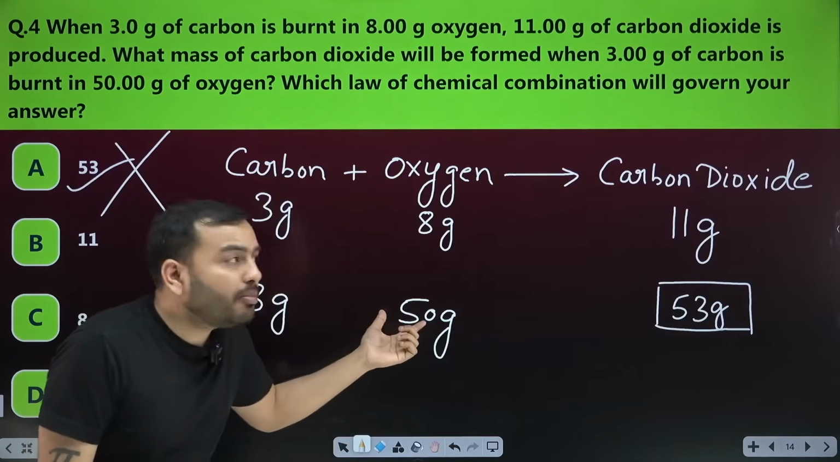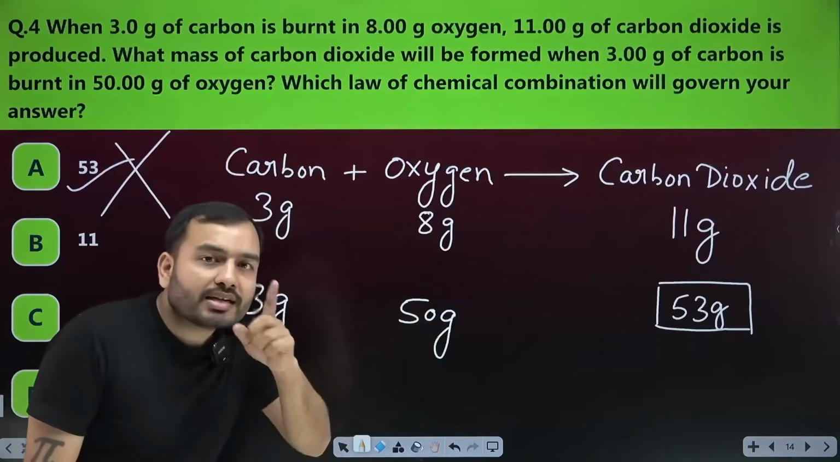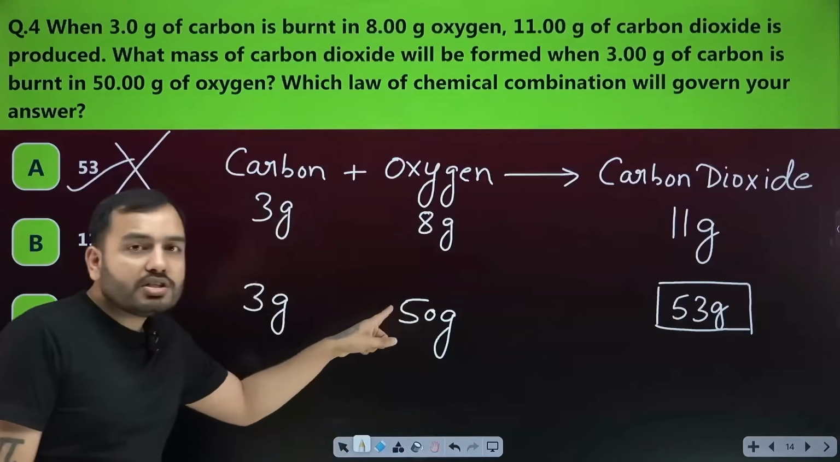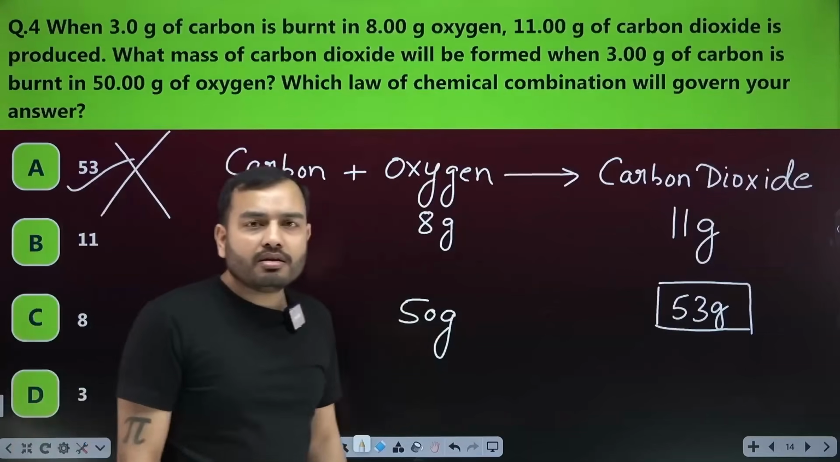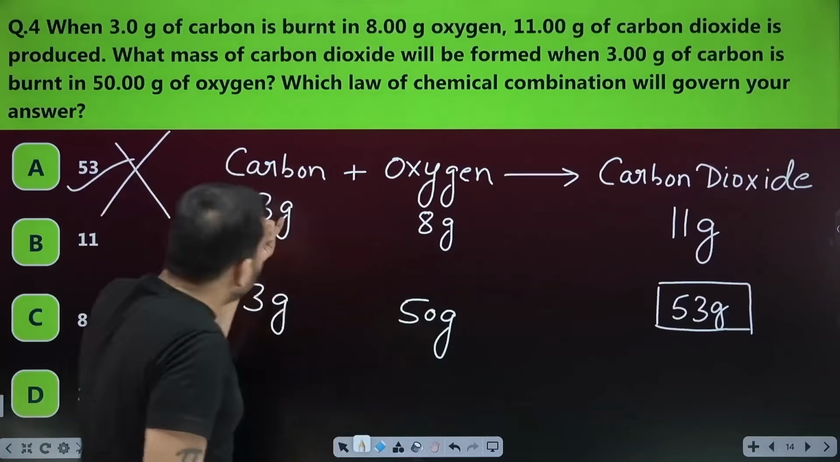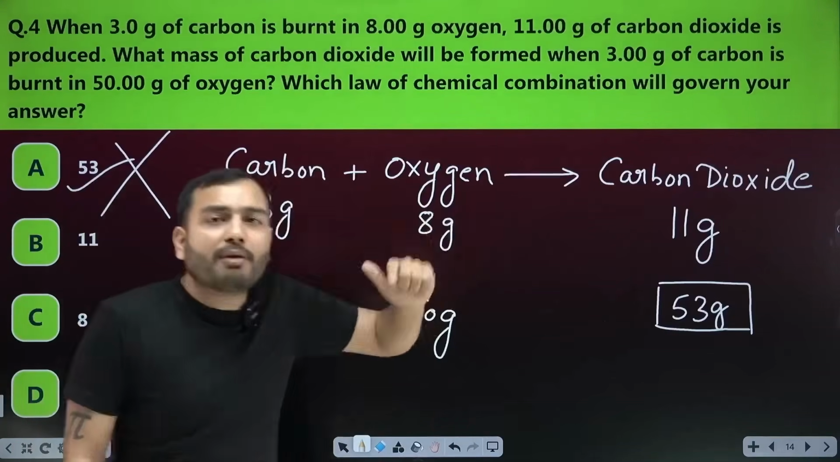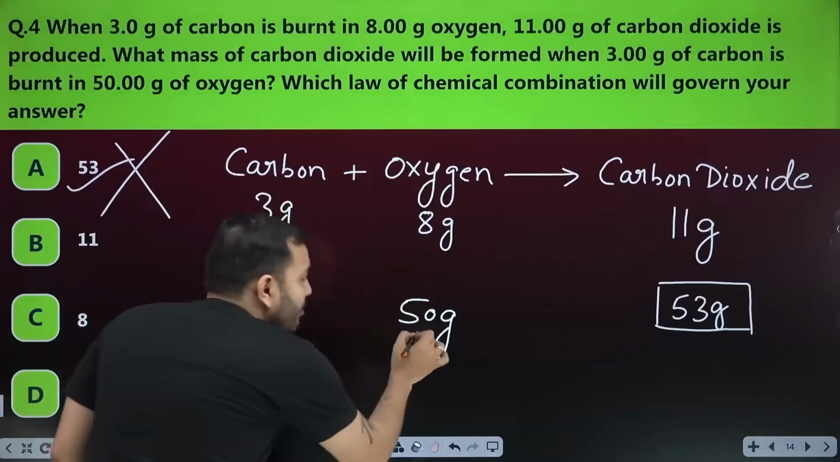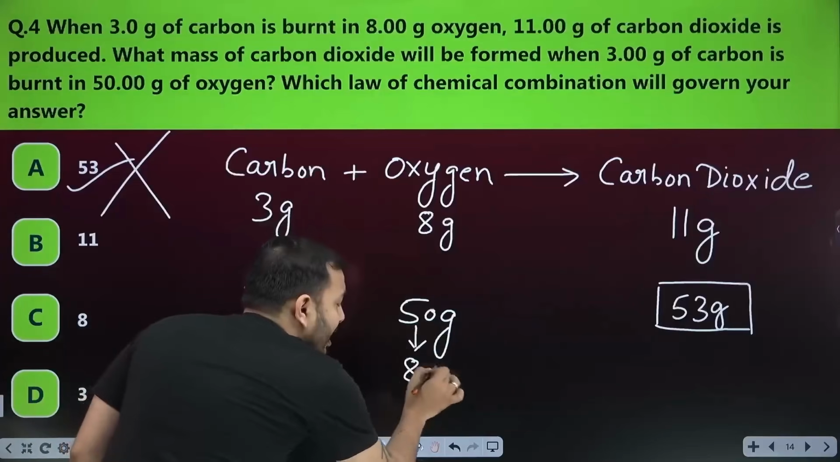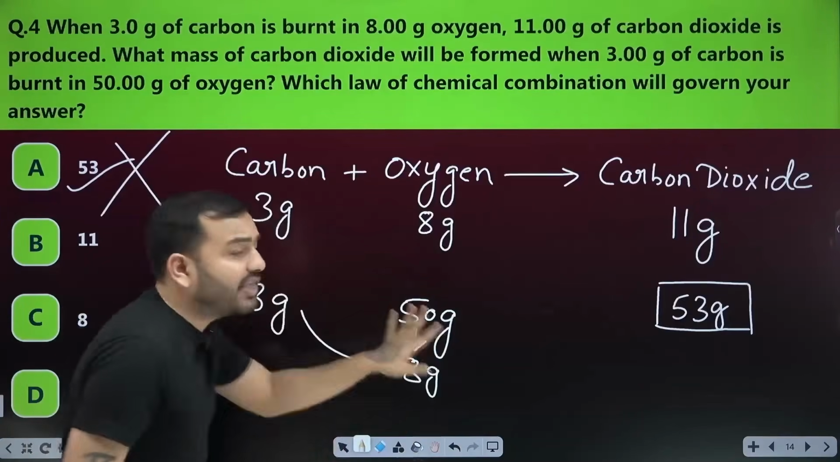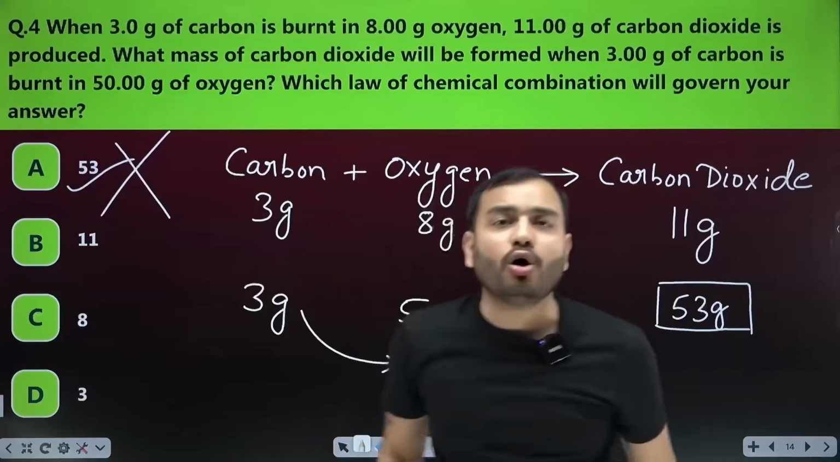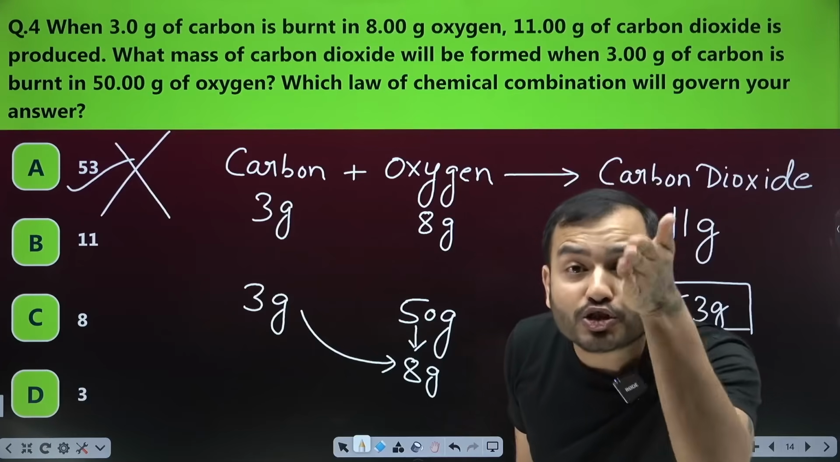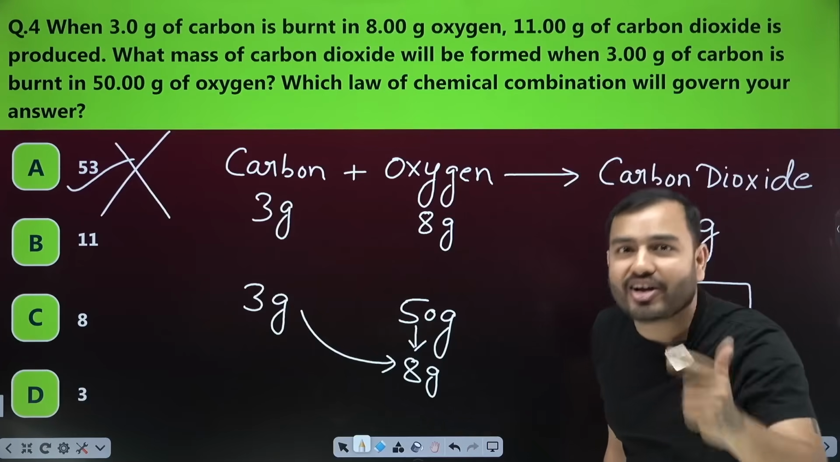You were given 50 gram of oxygen. That doesn't mean that 50 gram of oxygen will necessarily react with carbon. Bhai, 3 gram of carbon needs only 8 gram of oxygen. How much will be taken from the 50? It will only take 8 gram and react with that. The remaining 42 gram of oxygen will not undergo reaction.